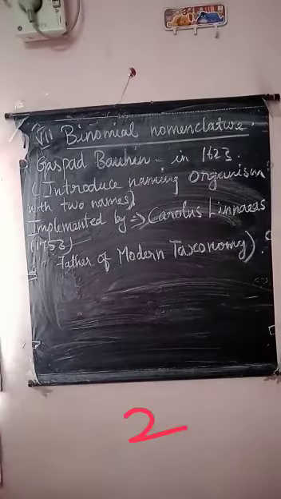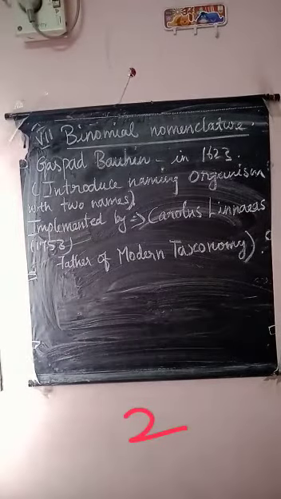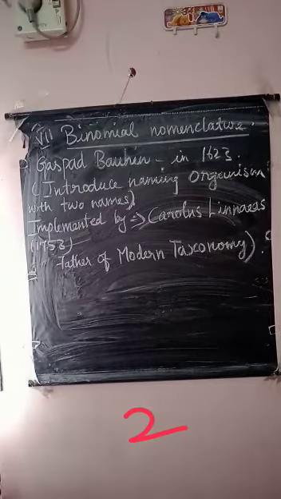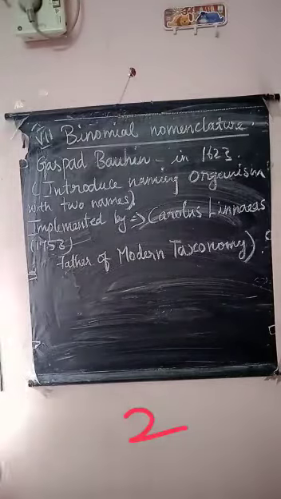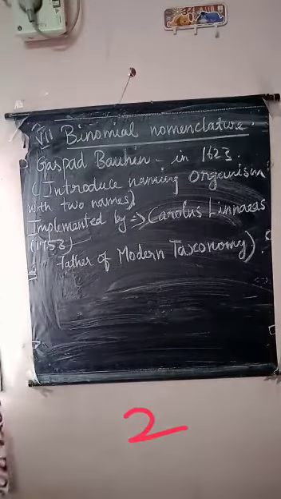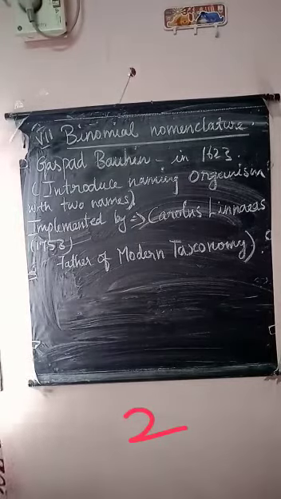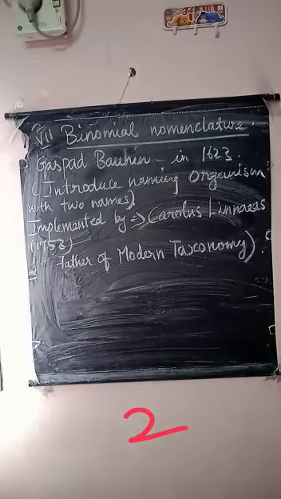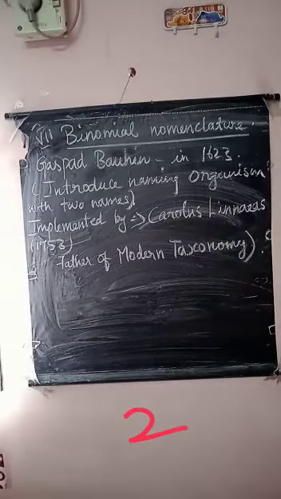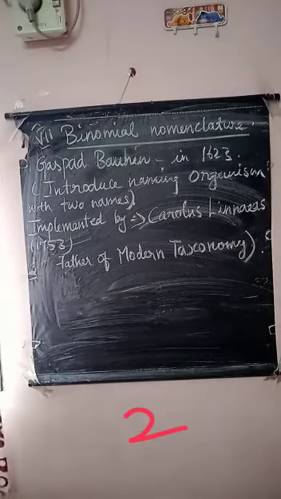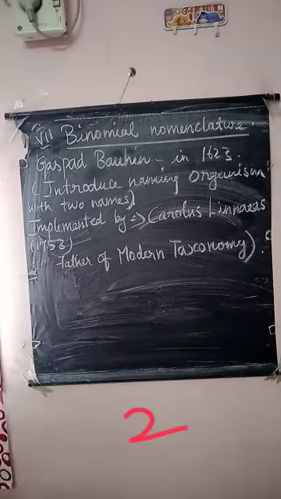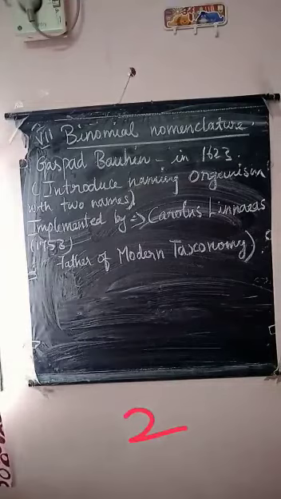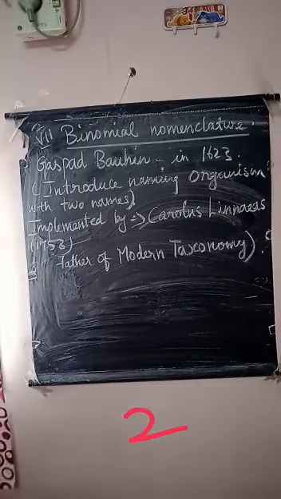So the next one is binomial nomenclature. Binomial nomenclature is the naming of an organism with two names. For identification we use these names. We have separate names for identifying that organism. So naming an organism with two names is said to be binomial nomenclature.